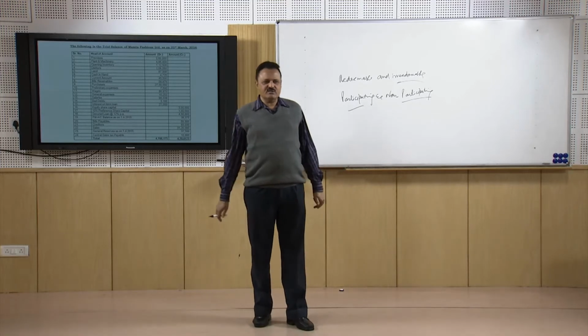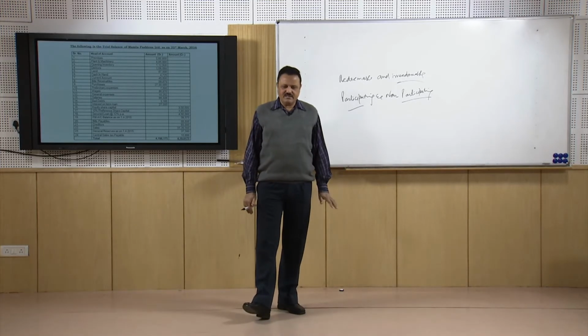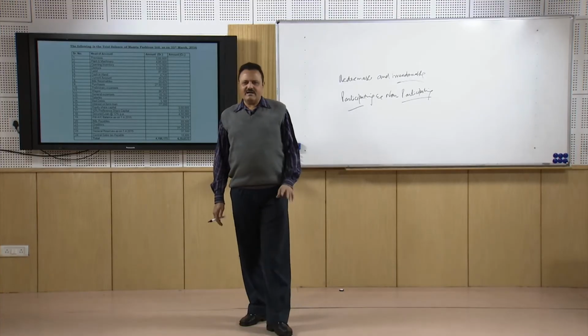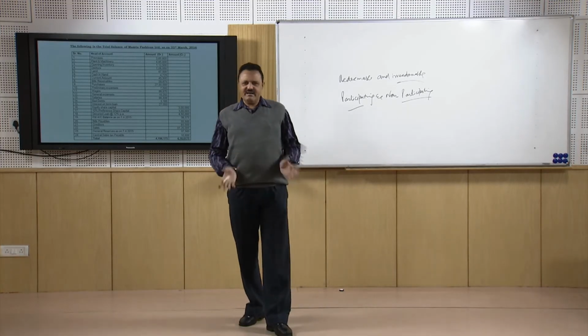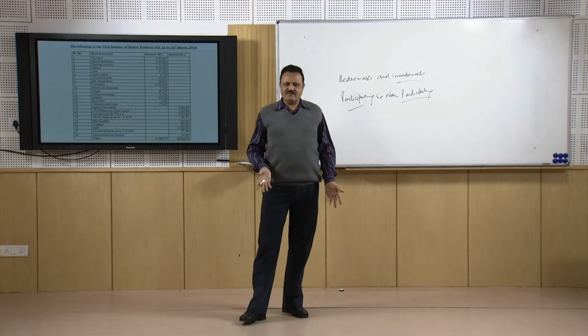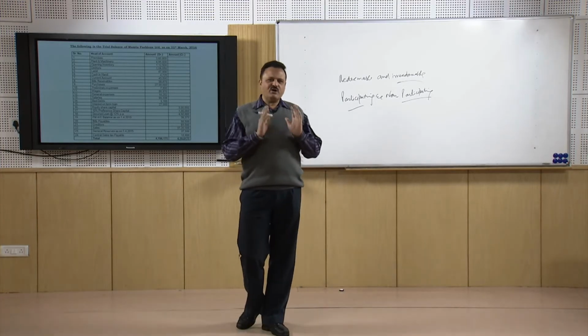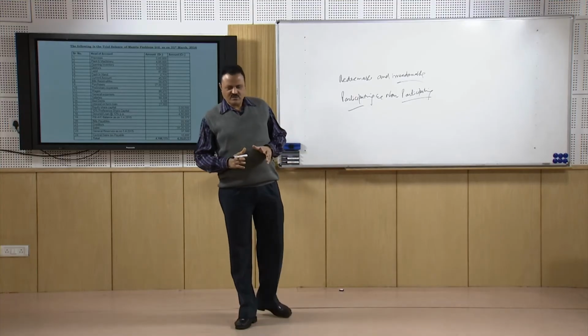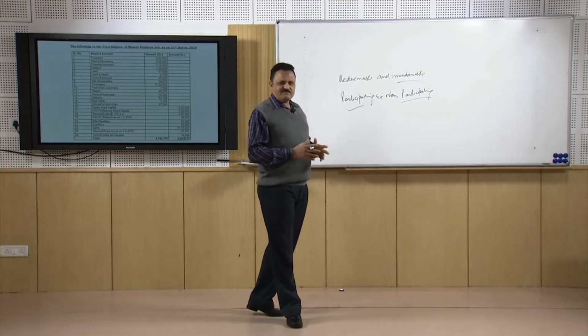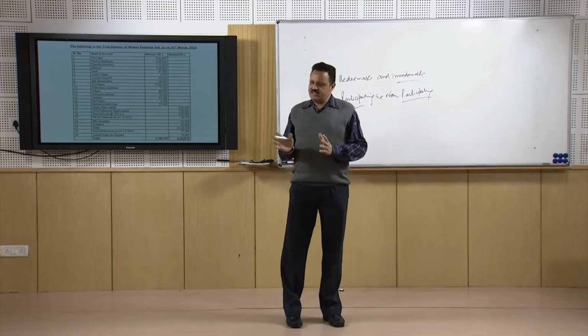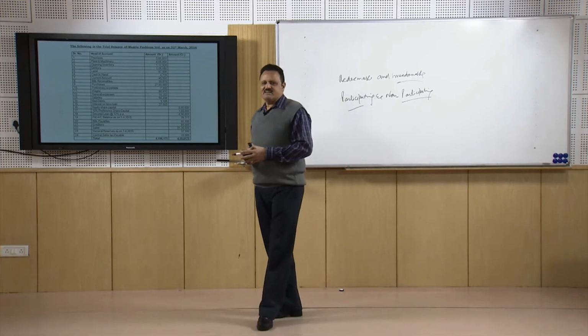For example, the equity shareholders are paid the dividend by the company at the rate of 40% or 45% or 50%. But they cannot be paid more than that, because the management or the board of directors do not want to spoil the habit of the equity shareholders. They do not want to increase the expectations of the equity shareholders, that any amount of the dividend can be expected by them.